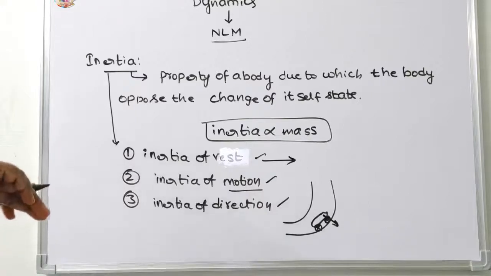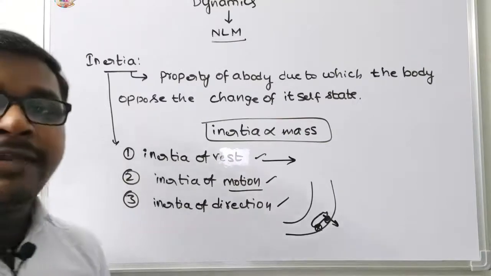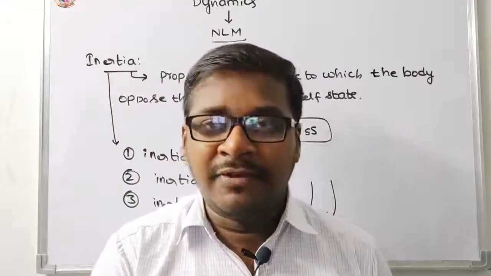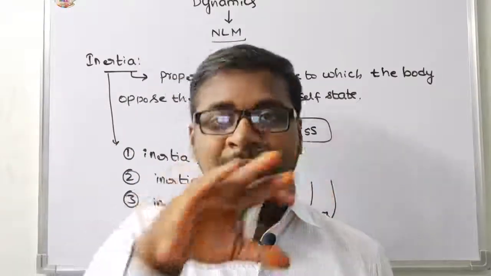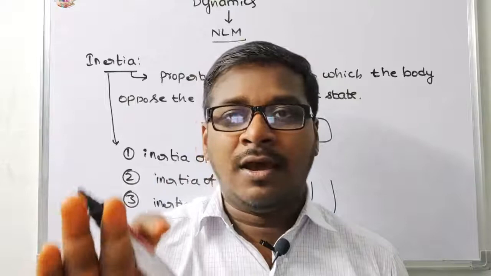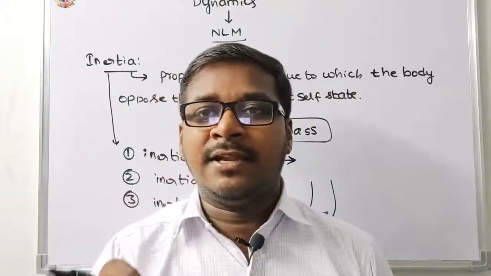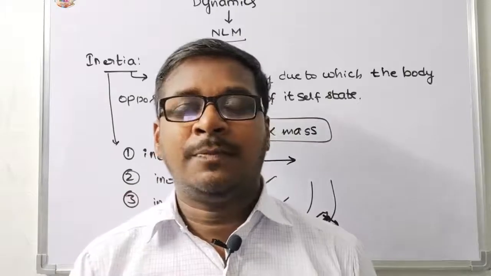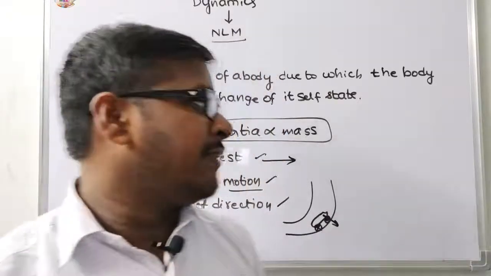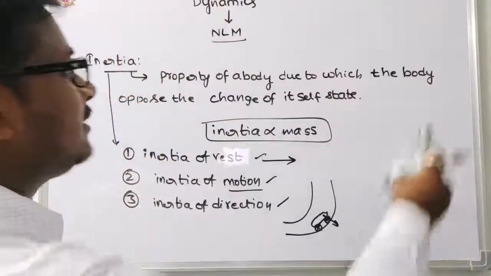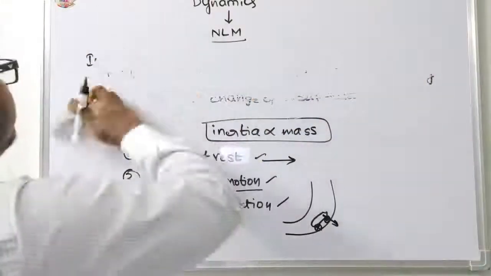Inertia can be classified into three types, students: inertia of rest, inertia of motion, and inertia of direction. This is a brief discussion of Newton's laws of motion, or law of inertia. It is very important for CBSE and NCERT students, +1 students, and foundation, Olympiad and NEET students.